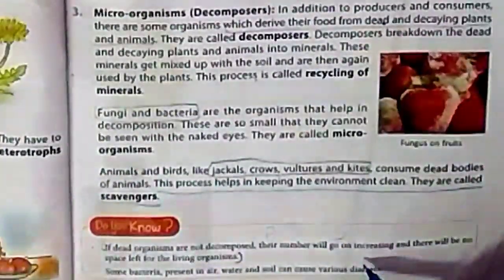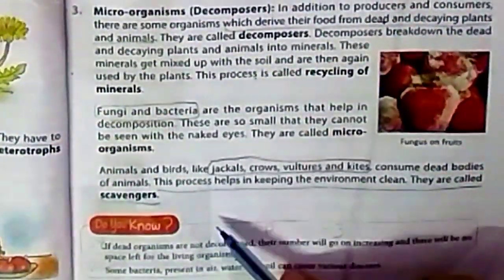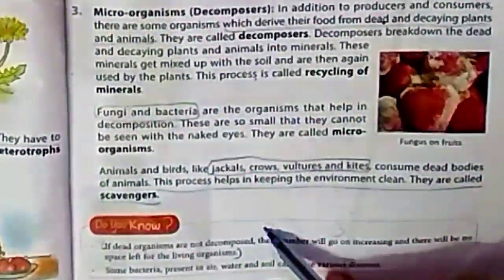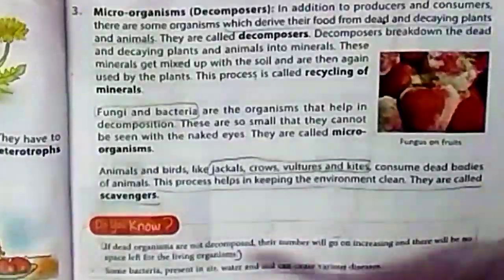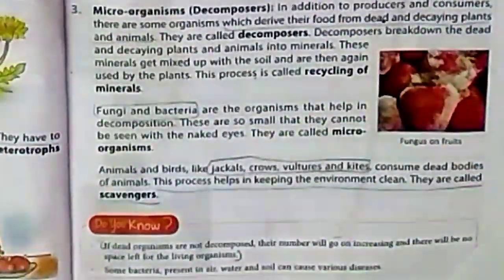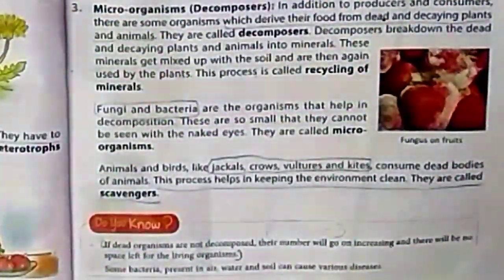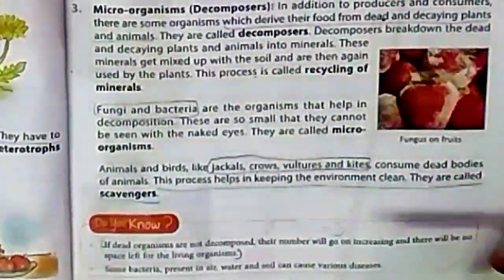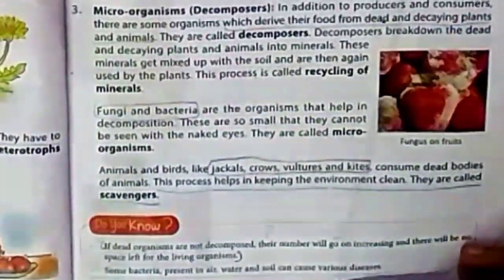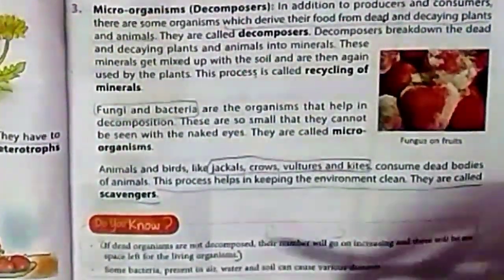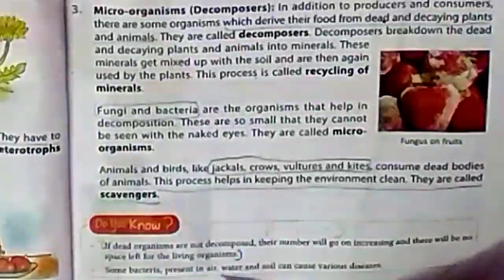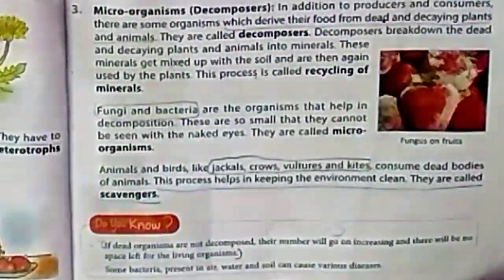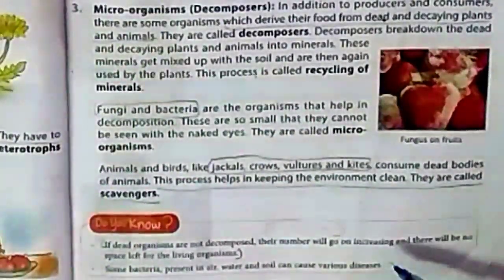So these decomposers, that means microorganisms, are important for keeping the environment clean. Some bacteria present in air, water and soil can cause various diseases. Some microorganisms are useful for us, but some are not beneficial. They are harmful for us because they can cause a lot of diseases.